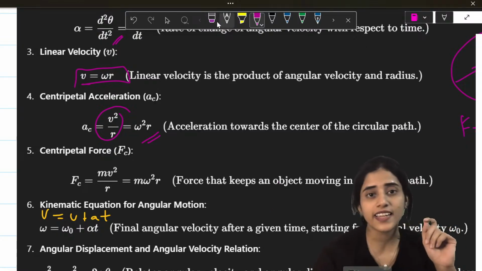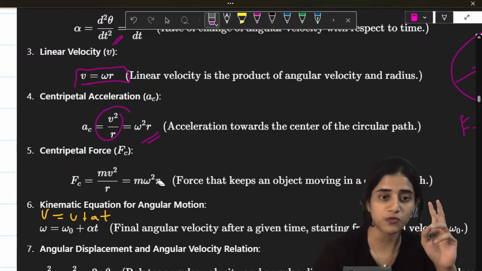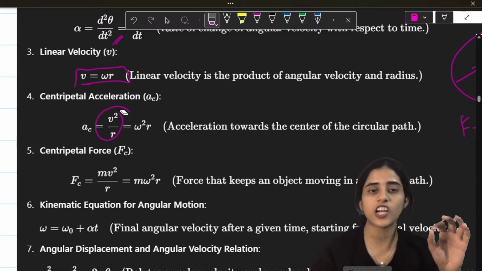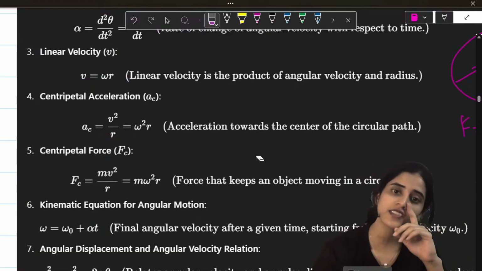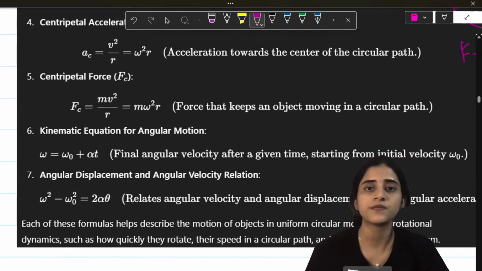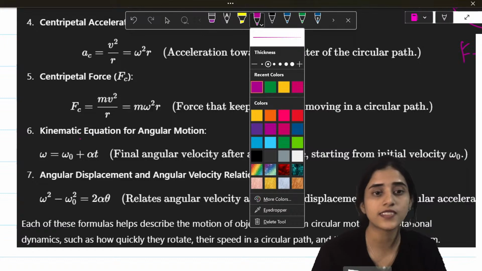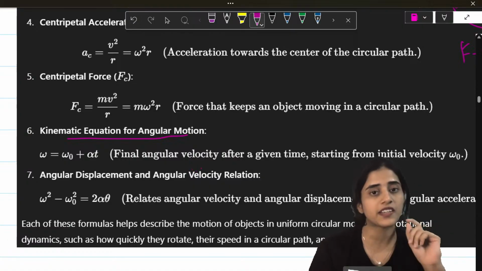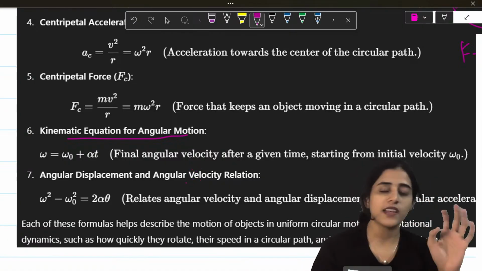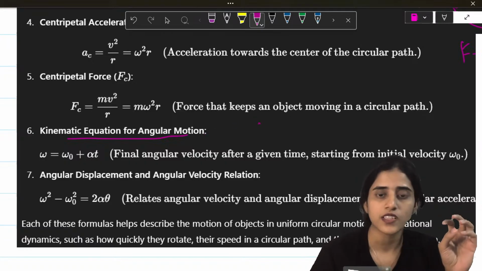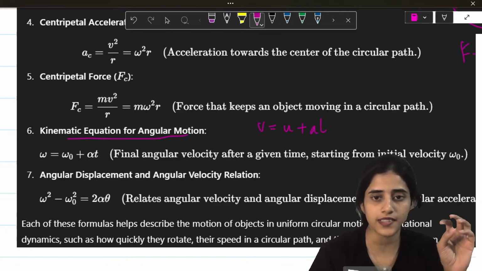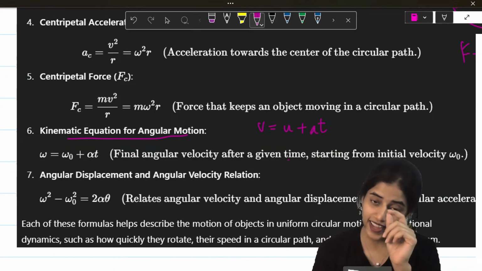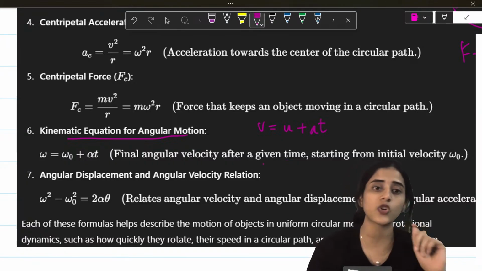Now, just like we learned the kinematic equations, right? The equations of motion, here we will learn the equations of angular motion. So, one chapter, when you learn that, you have to use it for other chapters as well. So, here we will look at kinematic equations for angular motion. So, earlier it was kinematic equations for normal linear motion. So, just like you have v is equal to u plus at, here you have omega equals omega naught plus alpha t. Acceleration is alpha, u is omega naught, v is omega.